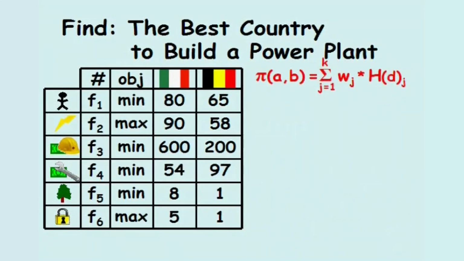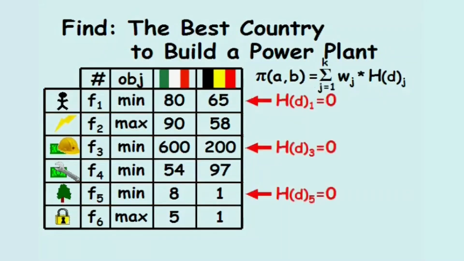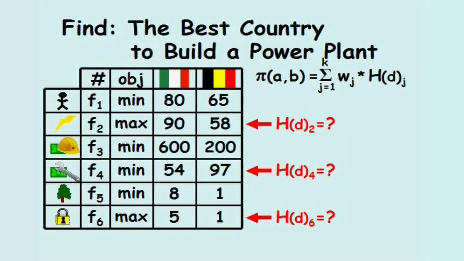If we were to calculate the actual value for pi AB, we would begin by quickly scanning the values in the table with regard for the objective for each criterion. If the value associated with the power plant being in Italy is less desirable than the value associated with the power plant being in Belgium, as it is for the number of workers, construction costs, and environmental impact, we automatically know there will be no preference for these criteria. Next, we'll more closely analyze the other three criteria.